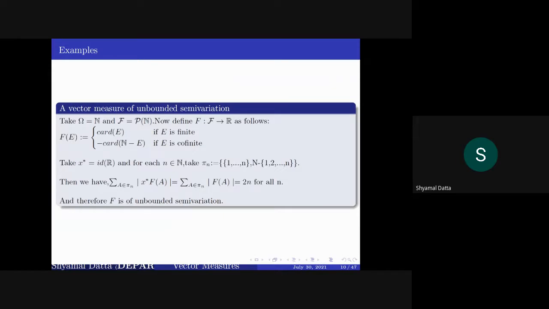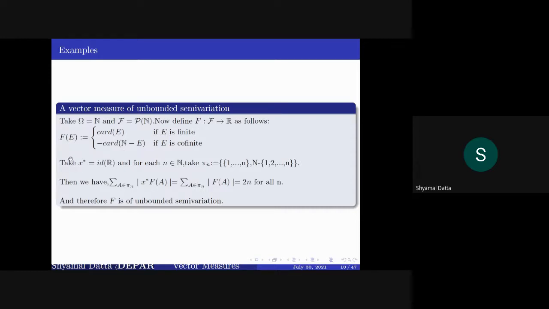Now here is an example of a vector measure of unbounded semi-variation. Take the field of all finite and cofinite subsets of the power set of the natural numbers, and define the vector measure by f(E) equal to the cardinality of E if E is finite, and minus the cardinality of E complement if E is cofinite.